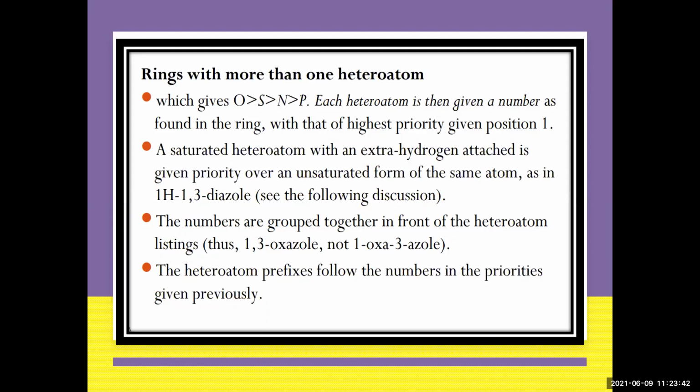If there are two nitrogens, the one with a saturated nitrogen, that is with a hydrogen, will be given the first priority over the heteroatom which is found in double bonds or triple bonds. So you have to know where it should be. A saturated heteroatom should be given priority over an unsaturated heteroatom in the ring.